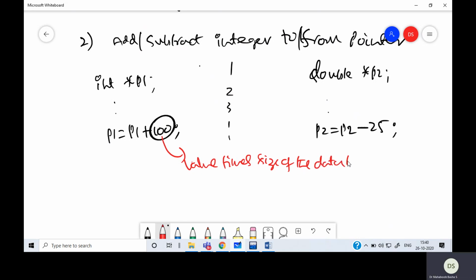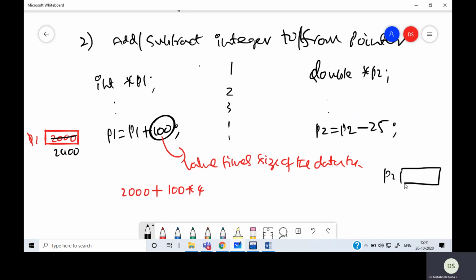Suppose P1 is 2000. When I say P1 plus 100, it is 2000 plus 100 times the size of the data type, so this becomes 2400. Now suppose P2 is 3000, and I say P2 minus 25.